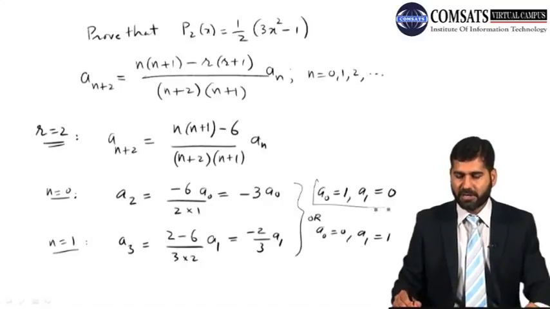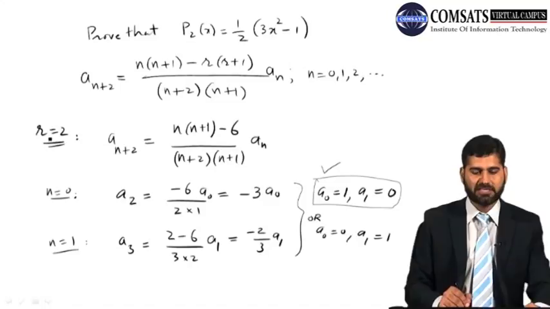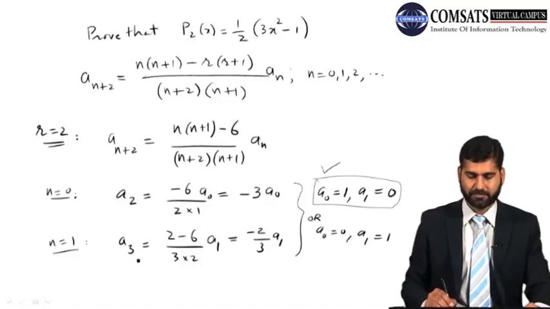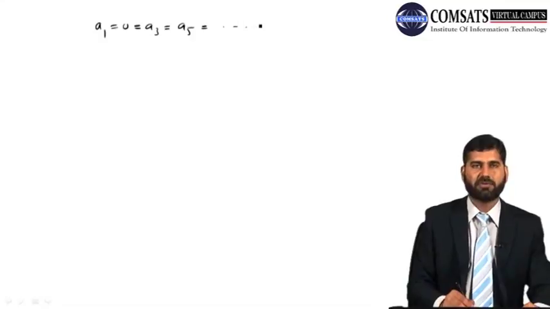We will pick this one here because we are considering the even case. If we consider r equal to an odd number, I'll pick the other one. All right. So a1 is 0, and a0 is 1. So a1 is equal to 0, a3 is equal to 0, a5 is equal to 0, they all will be 0.